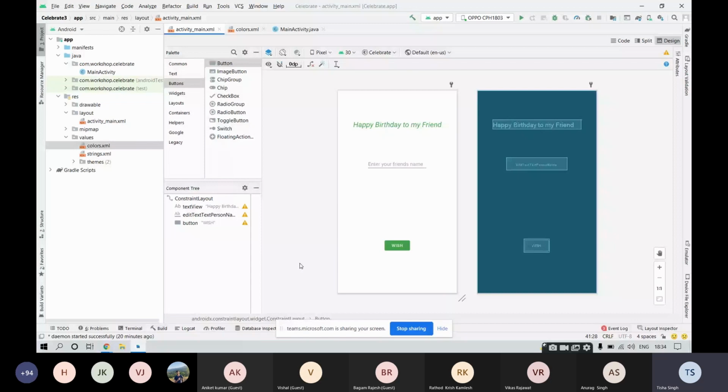Vishaka is telling, please repeat the last few steps. Could you be more specific which last steps you're talking about, Vishaka?